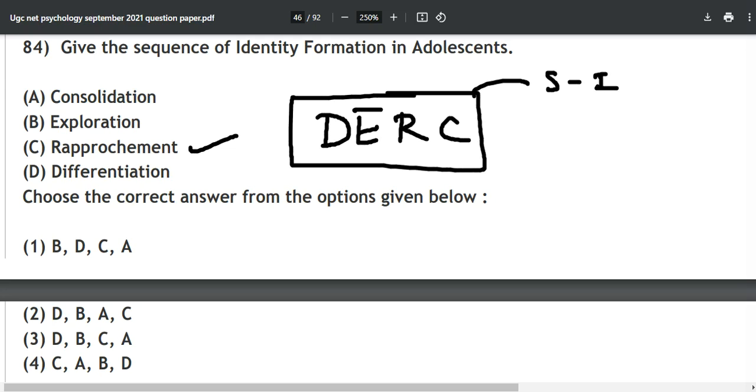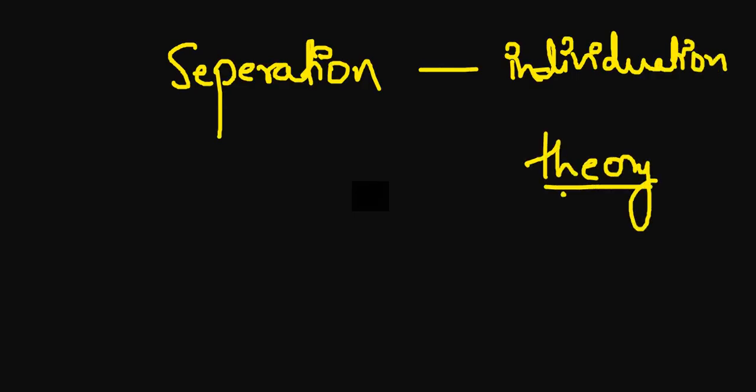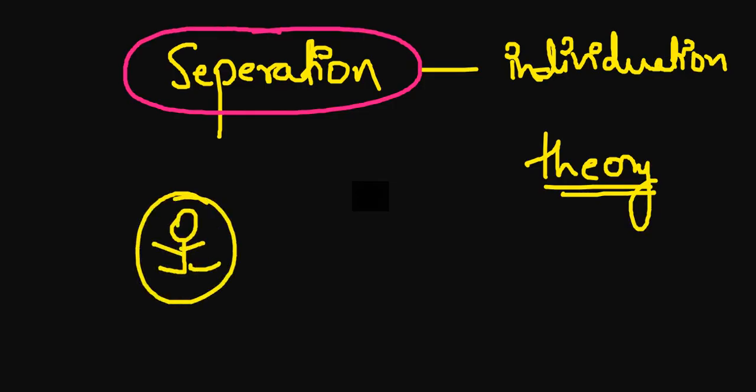Let's go to the black screen. Can you just apply some common sense or simple word meanings? Let's suppose there is a theory called separation individuation. Do you understand the meaning of separation? Yes, we understand this very easily: a child is getting separated from someone. And what does individuation mean?